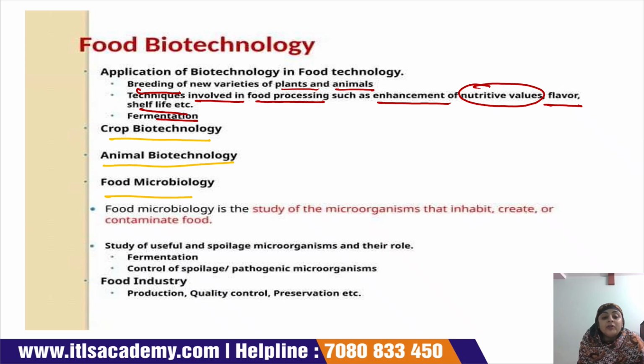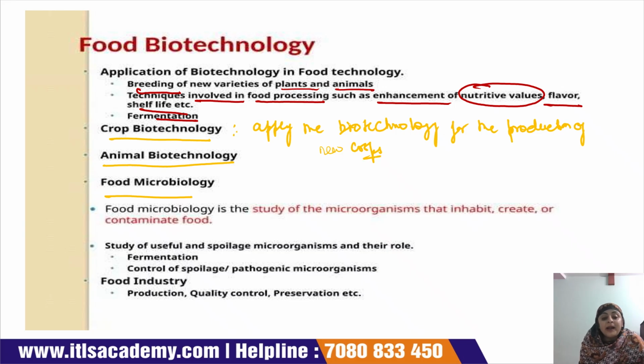Okay, crop biotechnology means that when we apply biotechnology in the production of different crops, it is known as crop biotechnology. Applying biotechnology for the production of new crops.